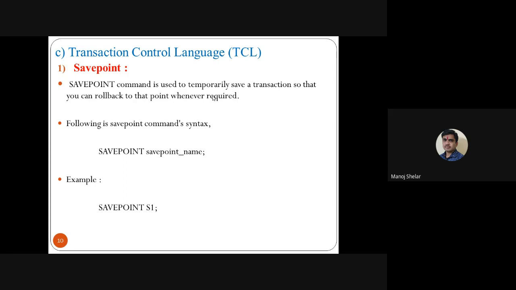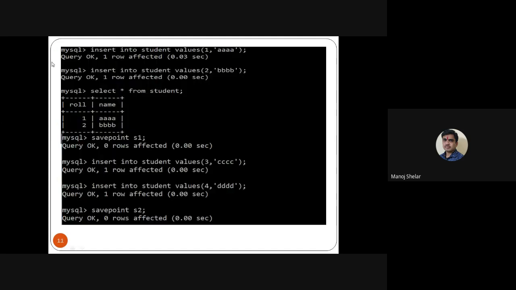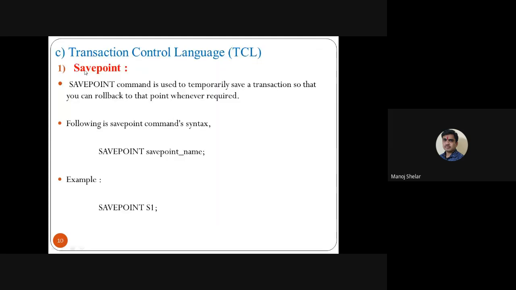A savepoint simply saves a particular location or position of the database, and it is a very easy command. Only type SAVEPOINT and any name: s1, s2, s3, v1, v2, v3, or any name. So the command is simply SAVEPOINT s1, or SAVEPOINT and the name. Now we actually implement these transaction control language commands.